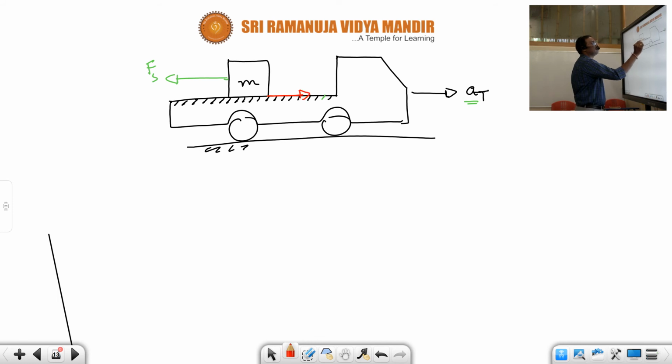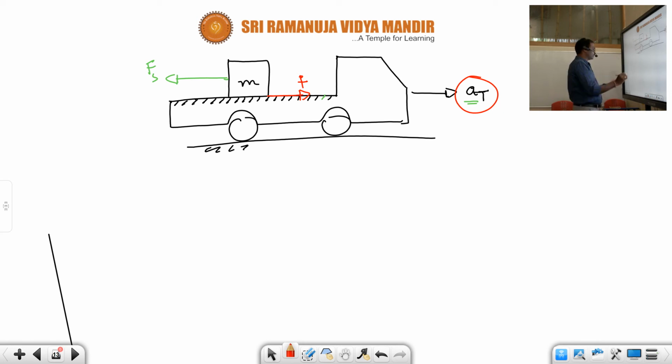Which one is this? Frictional force F. If the pseudo force is equal to limiting friction, the block is steady. Under the total journey of the truck, the block will not slide toward the rear end of the truck.